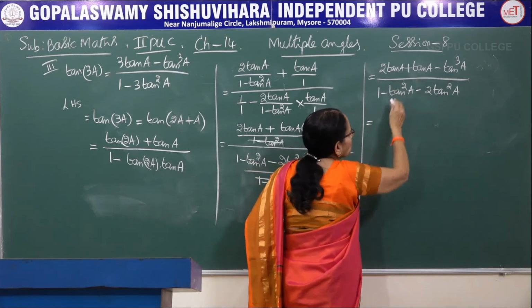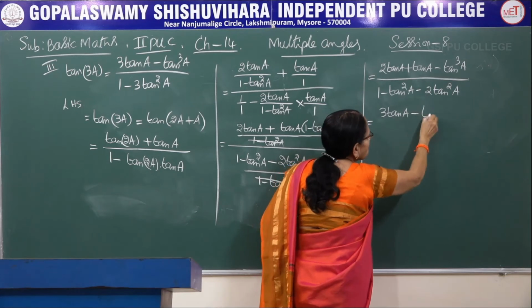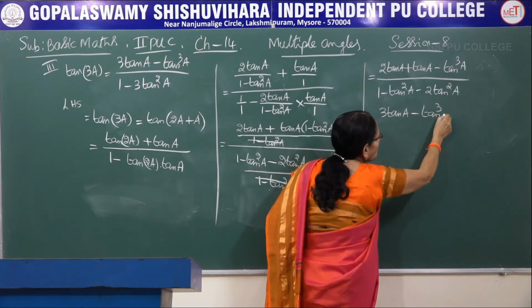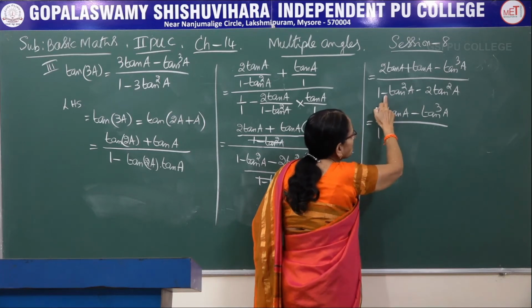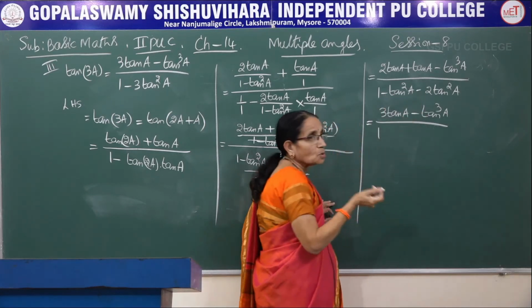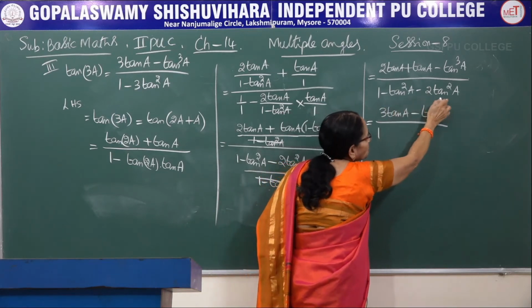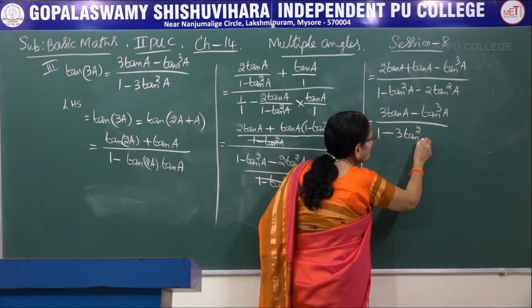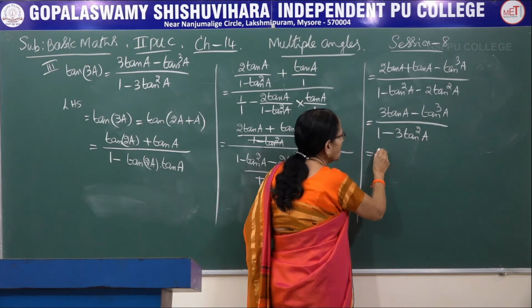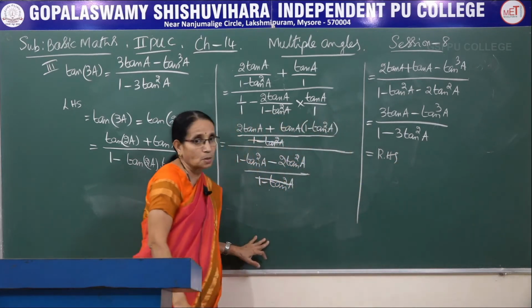2 tan A plus 1 tan A, that is 3 times tan A. That is, there is only one term, tan cube A, whole thing divided by 1. Observe here, this is also minus, this is also minus. So they have to be added. 1 time tan square A, 2 times tan square A, adding, we get minus 3 times tan square A. Hence that becomes the right hand side. So this is the formula.